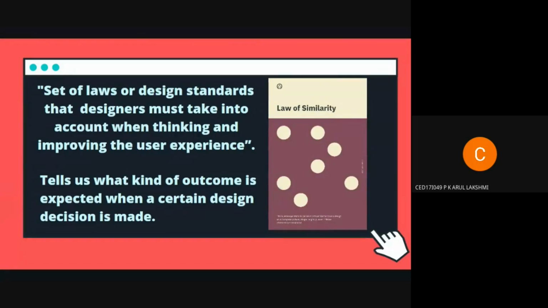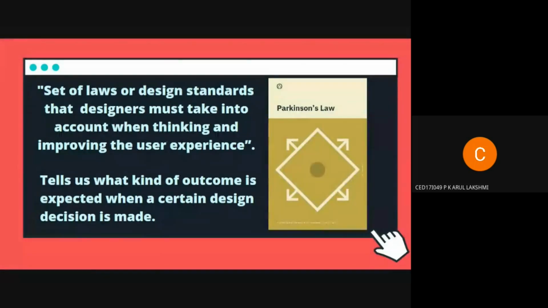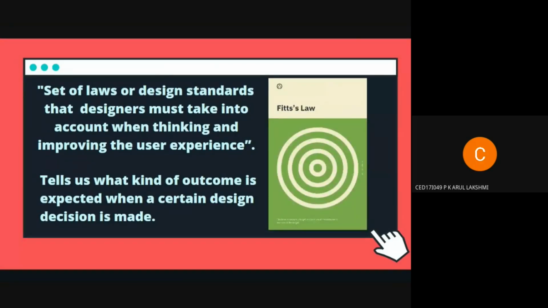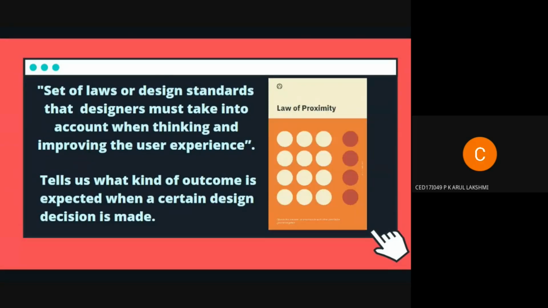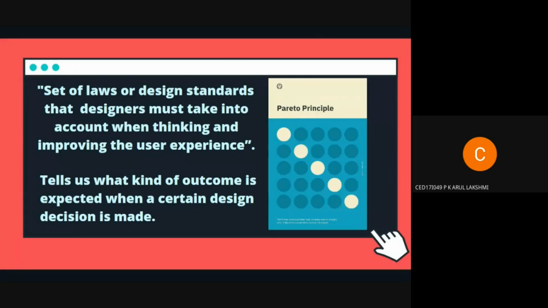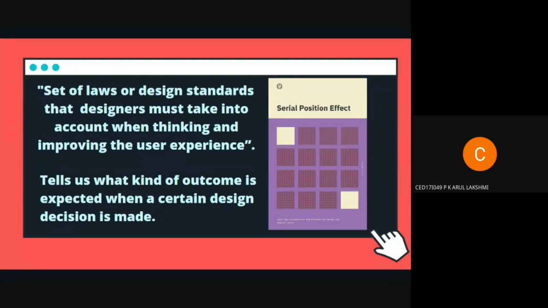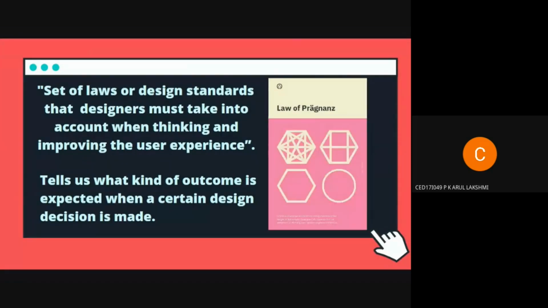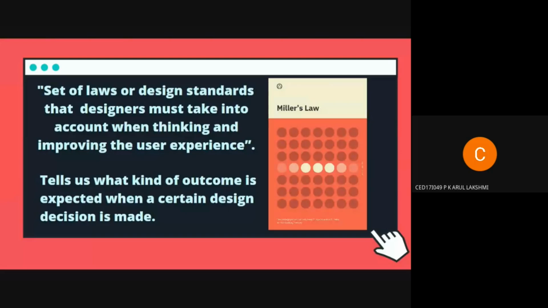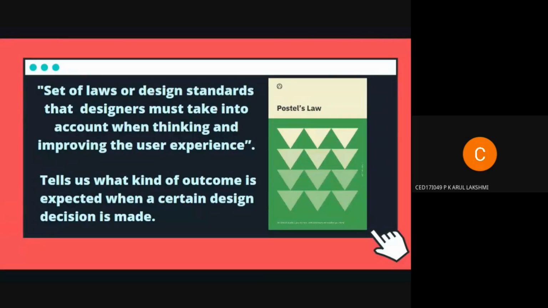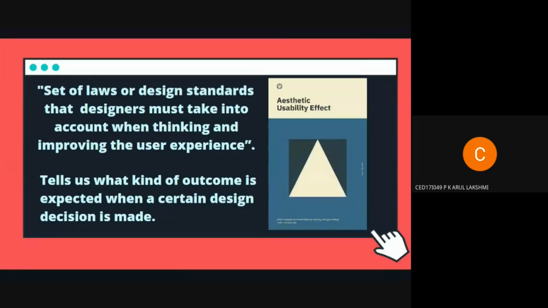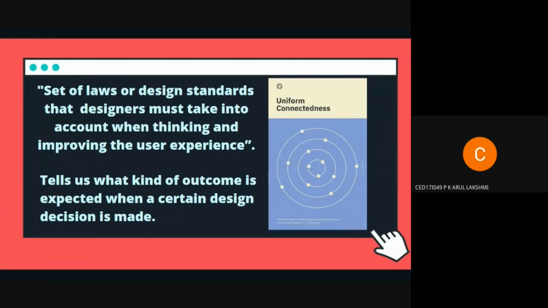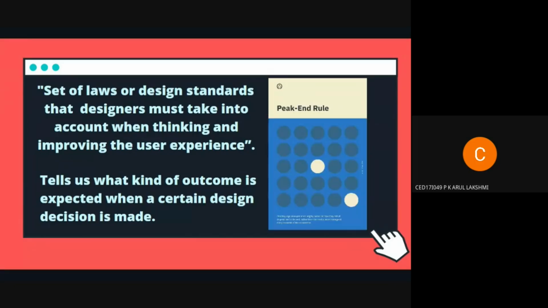So why do we need user laws? Laws of user experience. If we see, designing a user experience means designing a good human experience, right? As a designer, we have to aim to improve the human experience for people using our product or service. To do so, we need to keep in mind a collection of laws or design standards that we must take into consideration while improving the user experience.